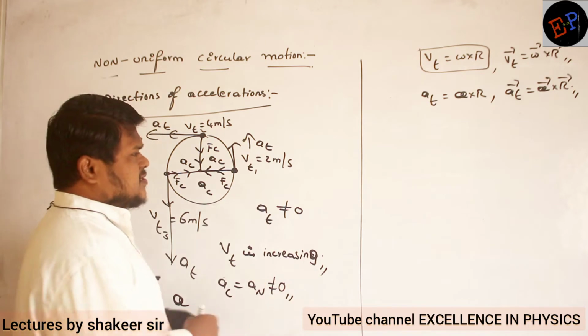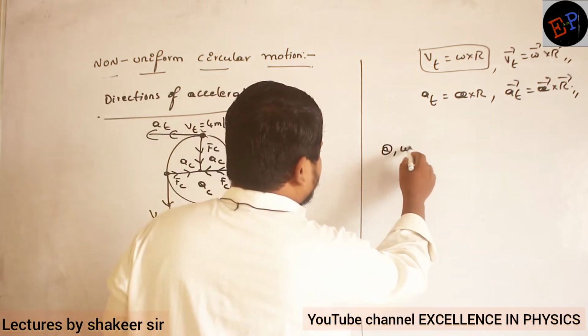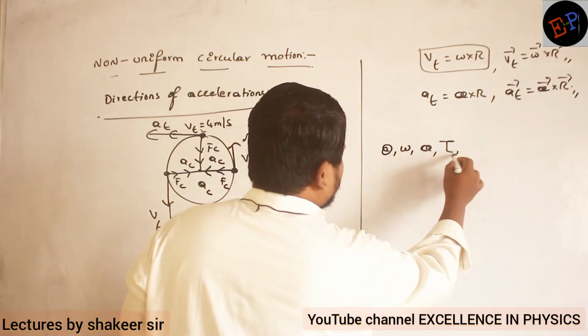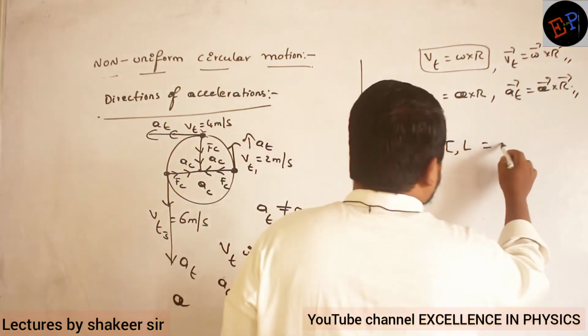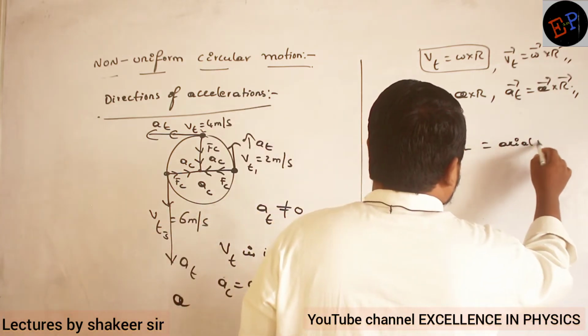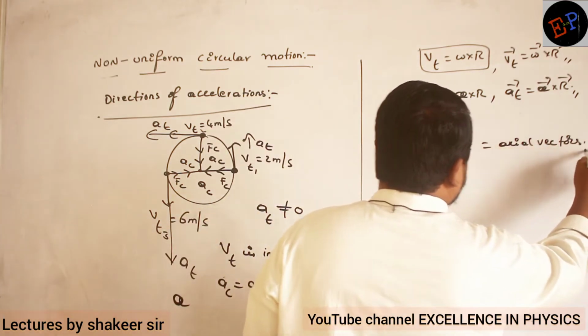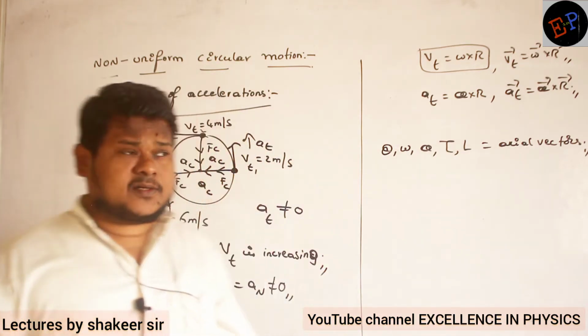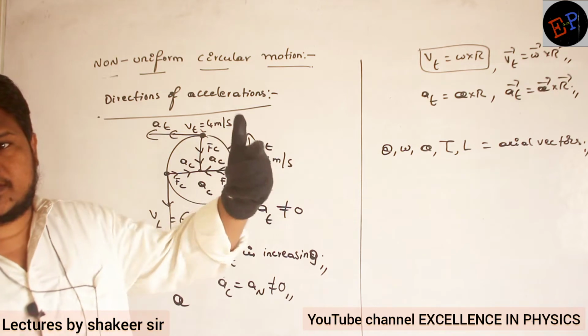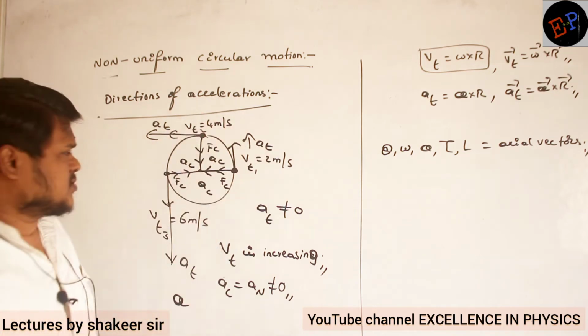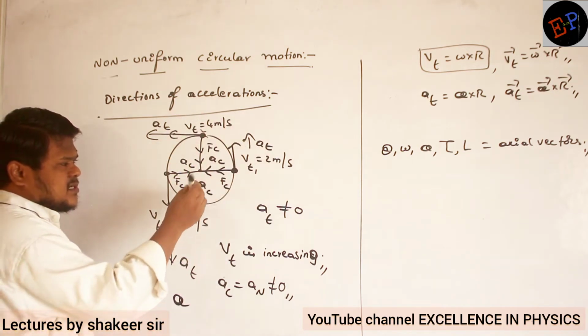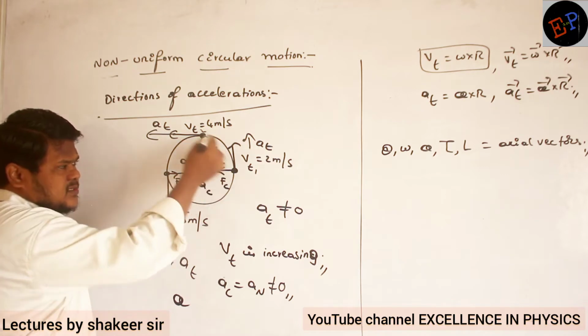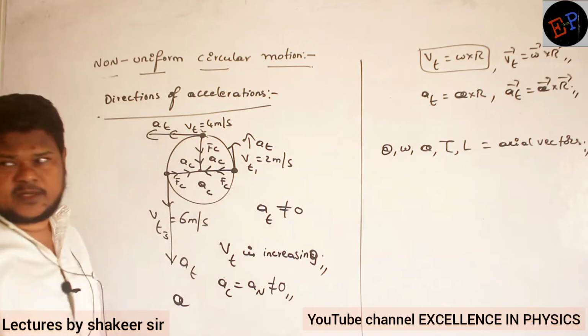Already we studied that theta, omega, alpha, torque, angular momentum, they are axial vectors. What is meant by axial vectors? They are in the direction of axis. So what is the axis here? This is the axis. Around this axis only, these bodies are rotating. Are you able to understand?